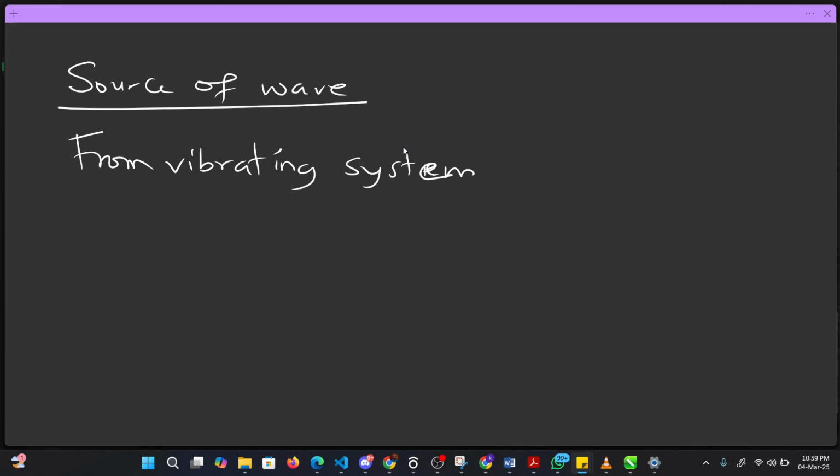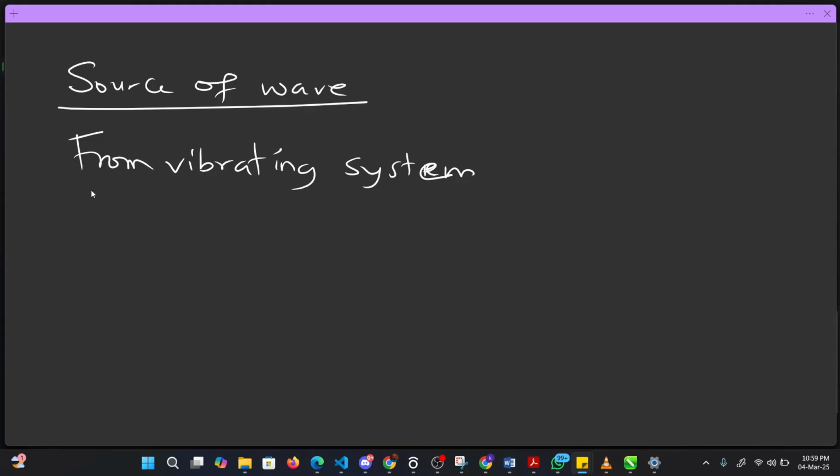So wave is produced from a vibrating system. And what exactly do we know wave as now? Wave is a mode of energy transfer. So whenever this system is vibrating, energy is being transferred. Remember, a vibrating system that does not transfer energy is not wave. Before you can say it's a wave, the vibrating system must transfer energy from one point to another.